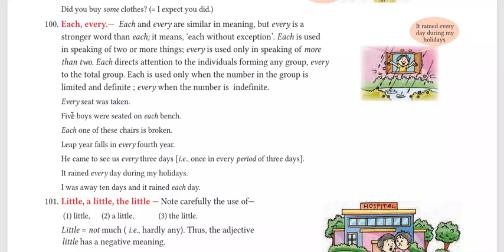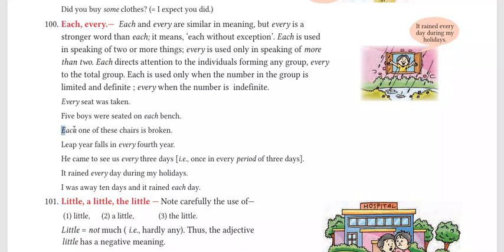It was difficult for you to choose. Five boys were seated on each bench. So it means that the benches were limited. Each one of these chairs is broken.